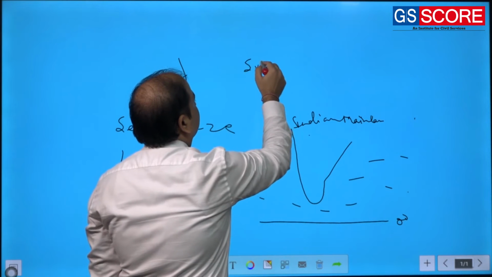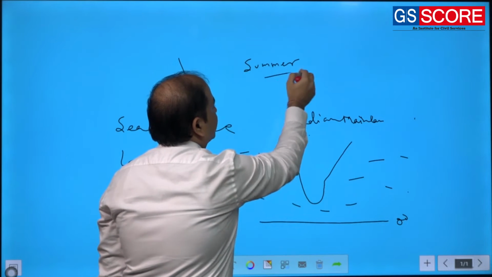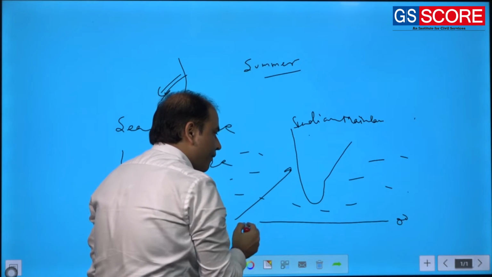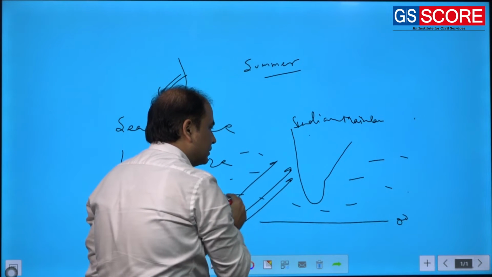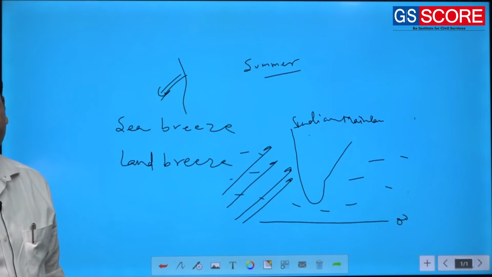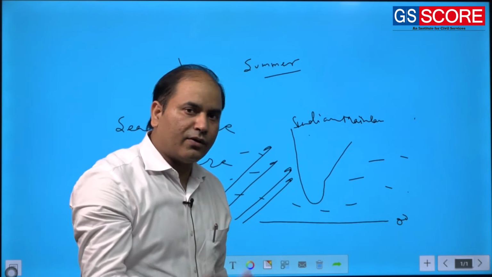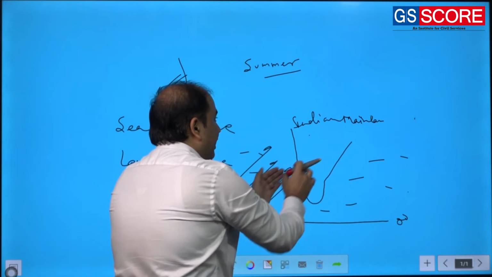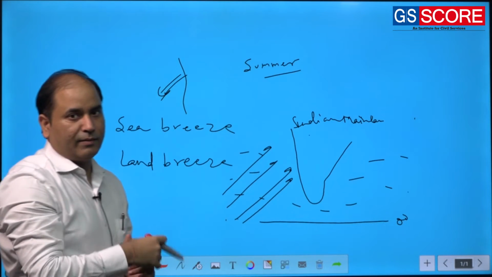In summer season, the wind will blow from the ocean to the land, and the wind that blows from the ocean to land in summer season will bring the rainfall.